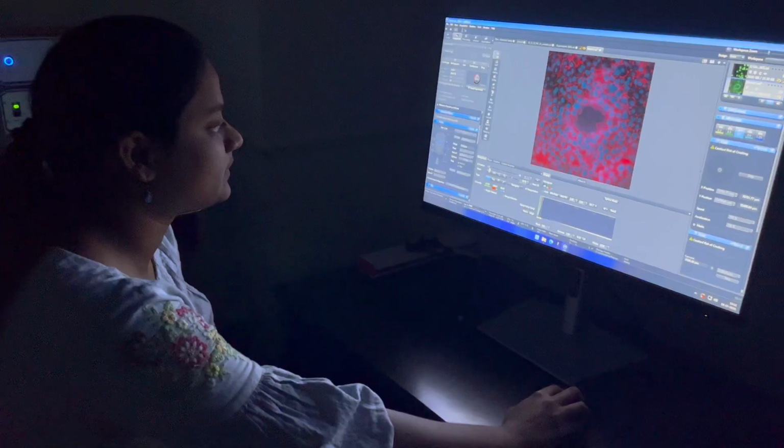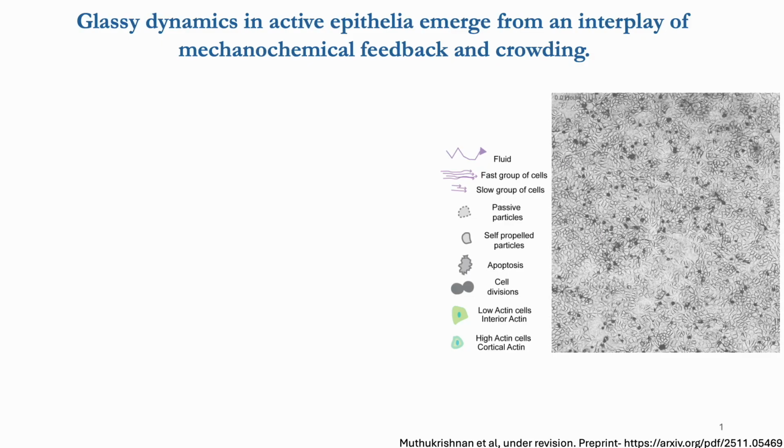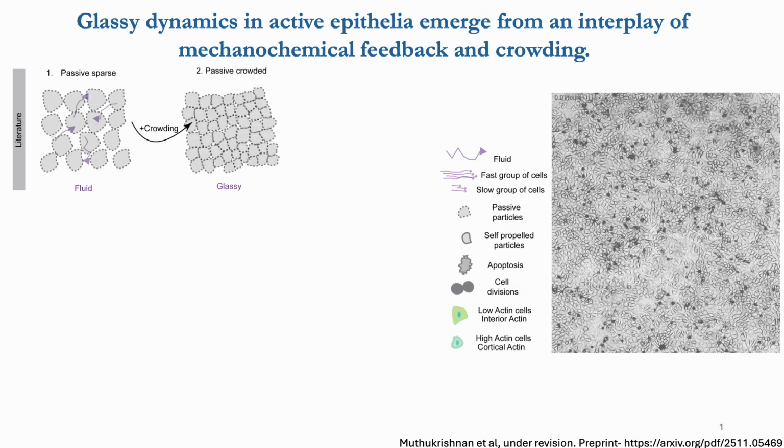So my main work is looking at how the physical properties that come from crowding can interact with the biological properties of the cells. Generally, when particles are sparse, they can move freely, but as they get more and more crowded, movement of particles is restricted by their neighbors. So the dynamics slows down drastically and they show glassy dynamics. One important feature of glassy dynamics is dynamic heterogeneity. It means that there are groups of fast particles and groups of slow particles which are clustered together in space.